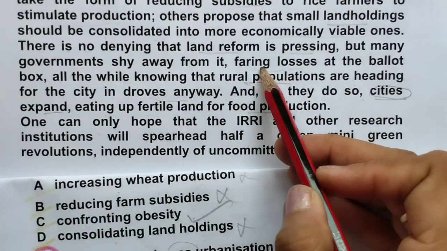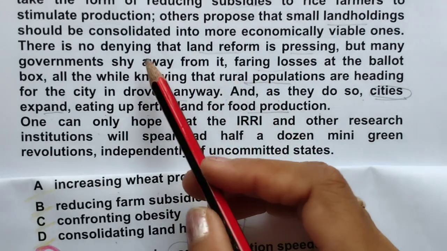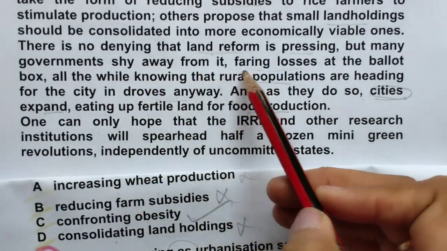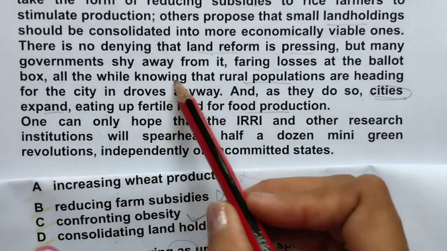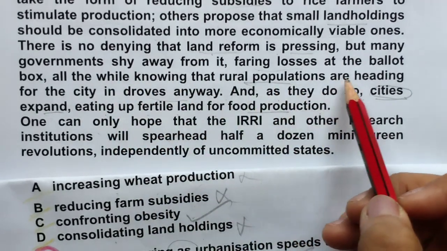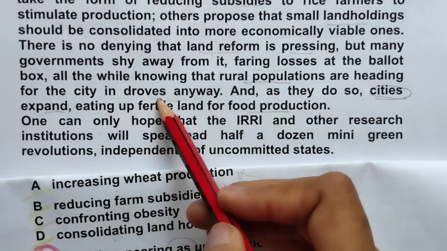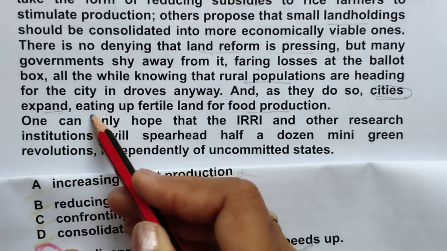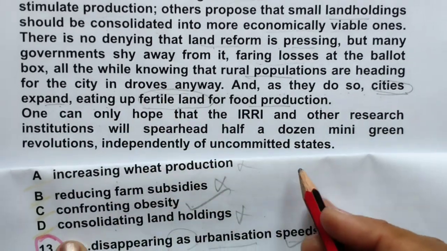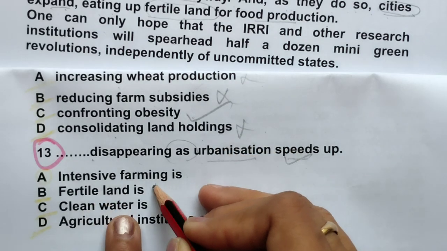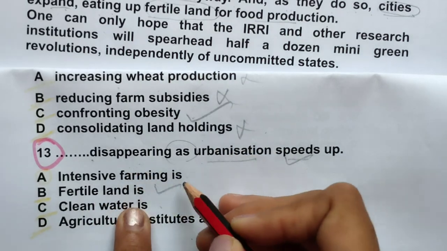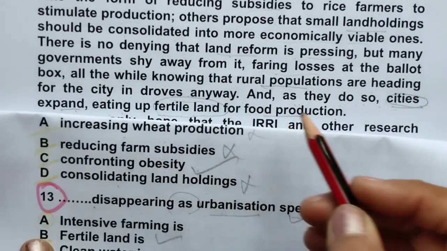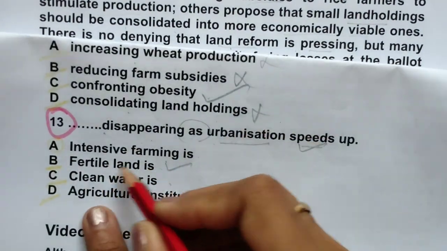So this is the location. Land reform is pressing, but many governments shy away from it, fearing losses at the ballot box. Rural populations are heading for the city in droves anyway, and as they do so, cities expand. This is the location. Eating up fertile land. So fertile land is decreasing, disappearing. Indirectly they have talked about eating up fertile land, means disappearing fertile land. So this will come.